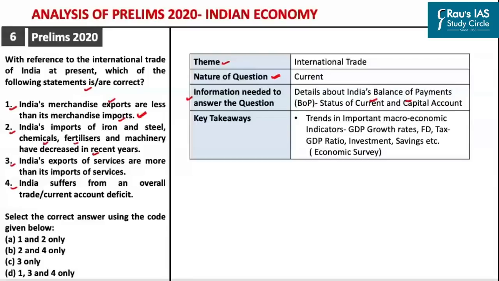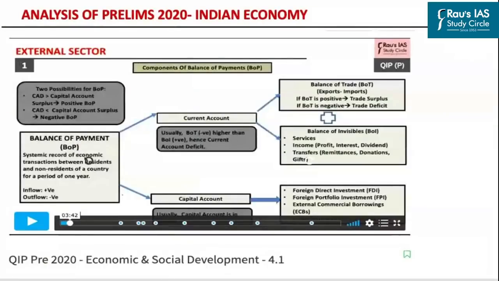Now, try to apply the elimination method. By applying the elimination method, you can easily rule out option B and option C. So, we are left with option A and option D. Since you don't know whether the second statement is correct or not, you have to find out whether statement number 3 and statement number 4 are correct. See, in our QIP module, we have discussed in detail the components of balance of payment as well as the present status of the current account and capital account.